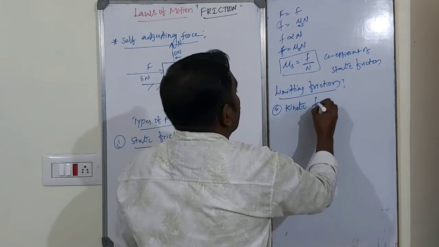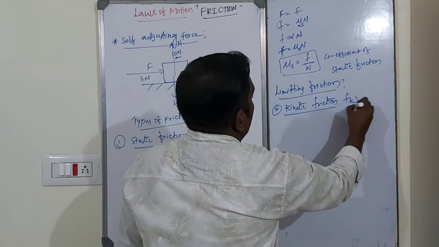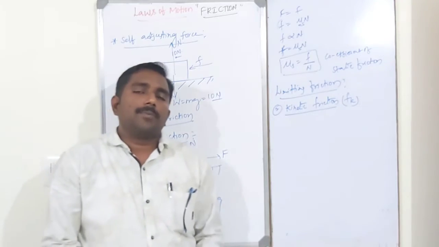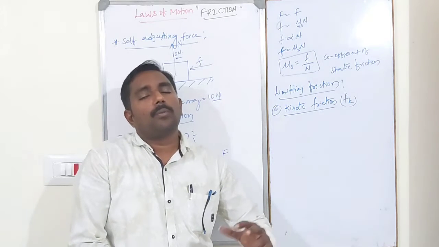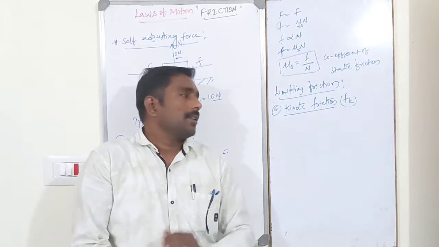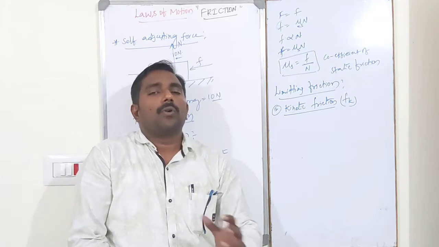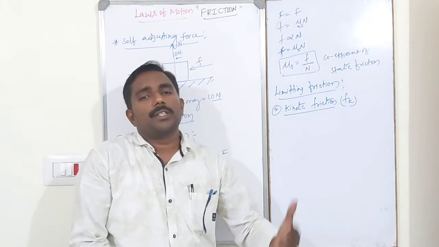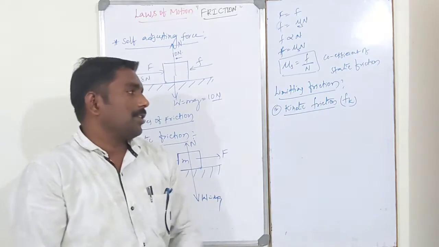Next one is kinetic friction, Fk. When two bodies are moving, one body moving over the other body, there exists a force of friction between them, opposing the motion. That friction is known as kinetic friction Fk.